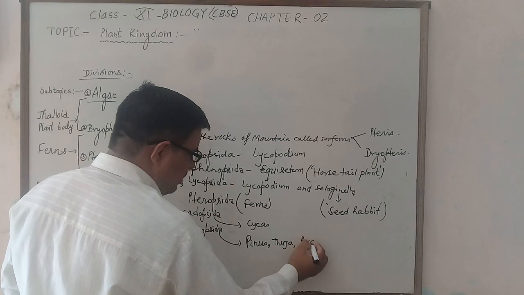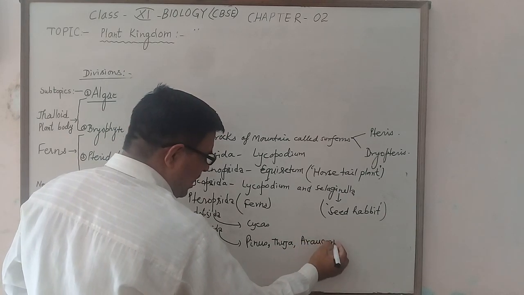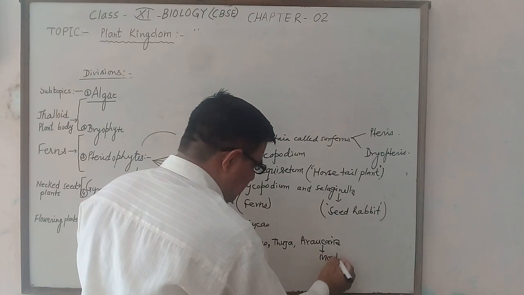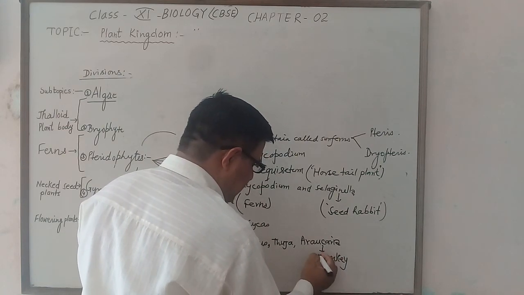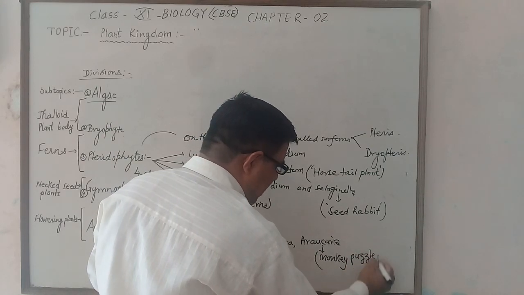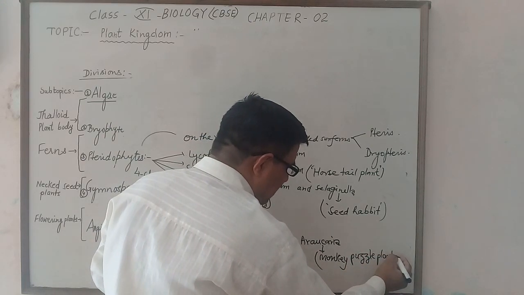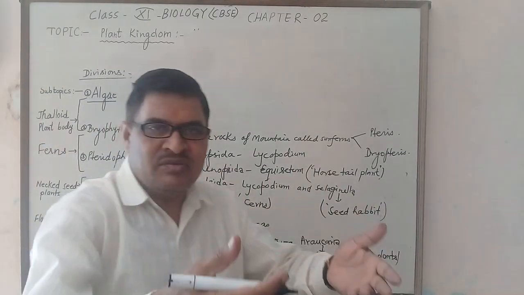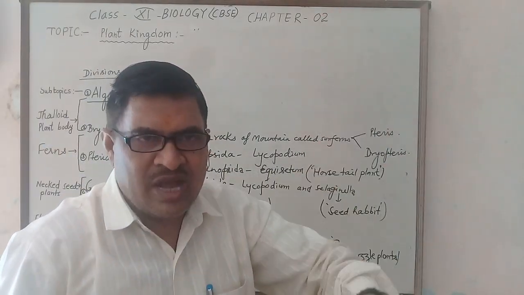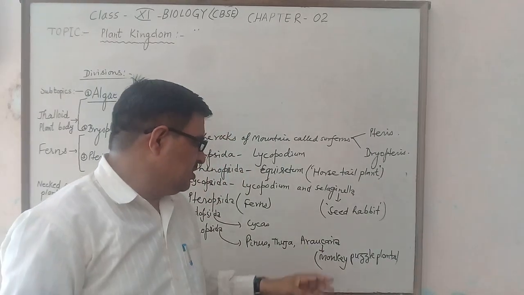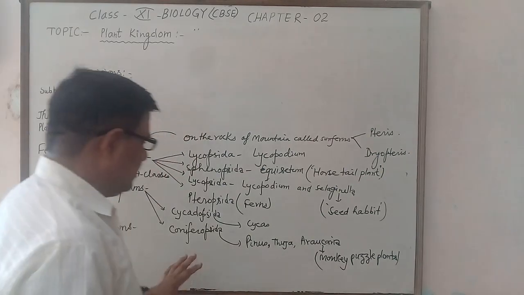Sometimes Araucaria, which is called the monkey puzzle plant. Why is it called the monkey puzzle plant? Because the branches are horizontal to each other, and when a monkey falls from a top branch to a lower branch, it falls down to the ground. That is why it is called the monkey puzzle plant.